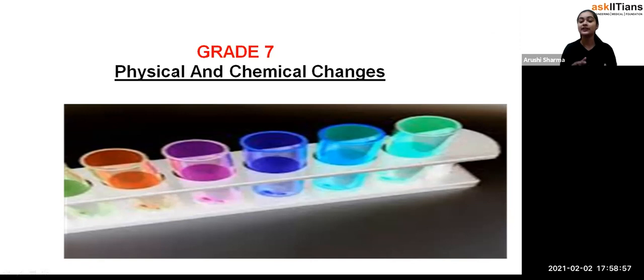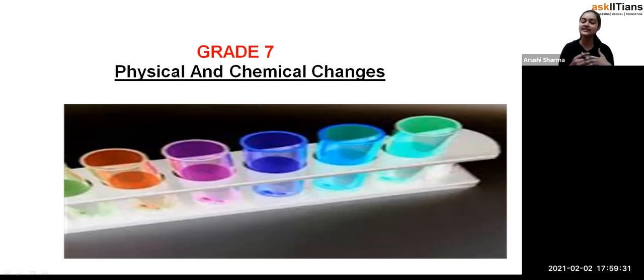For example, the change of day and night. It is a kind of change which is very important and very obvious. If there is a day, then obviously after that there will be night. Now, some of the students are going to ask me, no ma'am, it's not like that, because some areas have days for 6 months, or some duration of time, and after that there will be night. But I'm talking about the general situation.